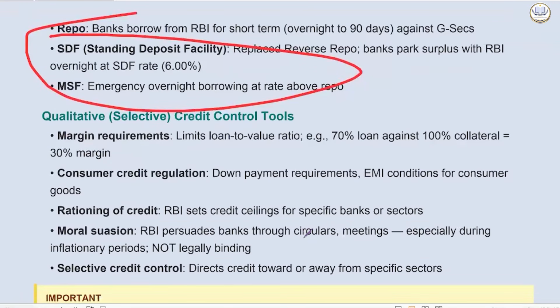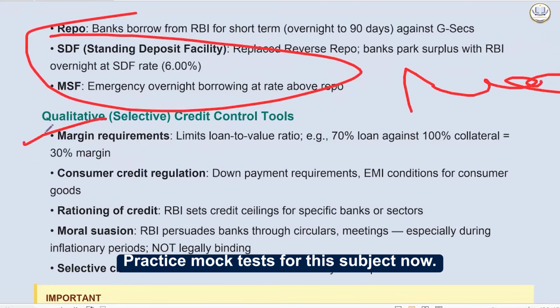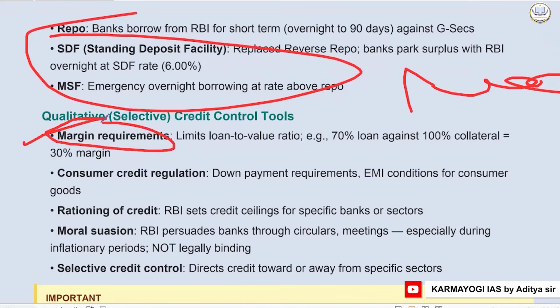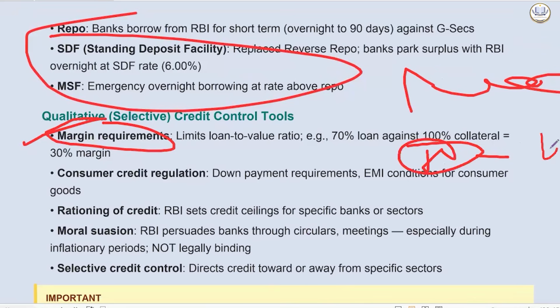Now, these are quantitative tools. What are qualitative tools? Here they are not specifically using repo, SLR, or CRR; they are doing it indirectly. Like they will increase or decrease margin requirements. Margin requirement means if I can get a 70 rupee loan, I need to keep 100 rupees of collateral. So now the margin is 30%. So the more the margin, the lesser the amount the bank can give as loan. This is called the margin requirement.